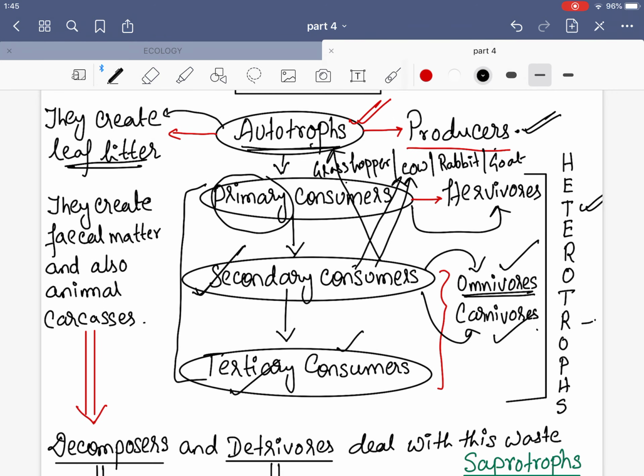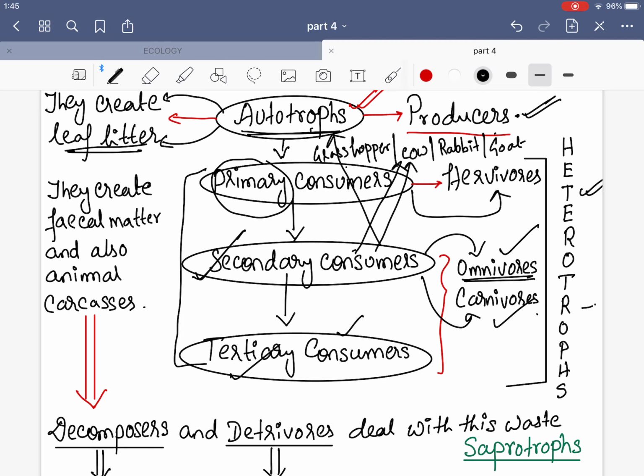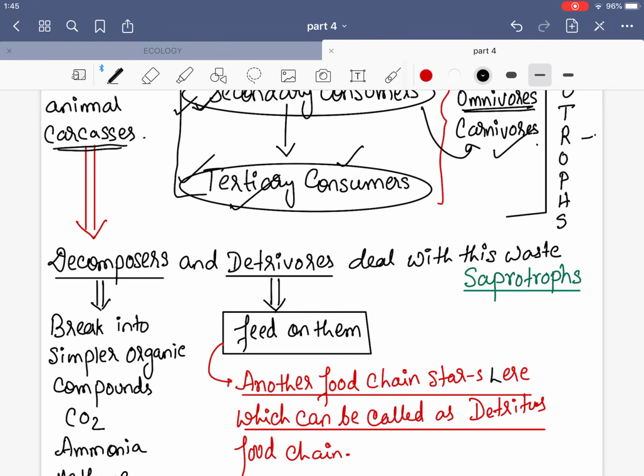Next we see the waste category. What waste are all these organisms generating? As I told you, autotrophs will be generating leaf litter, and all the consumers, primary, secondary and tertiary, will be creating fecal matter, and after death they will be creating their carcasses. So both are waste products. What happens to this waste? This waste will be decomposed.